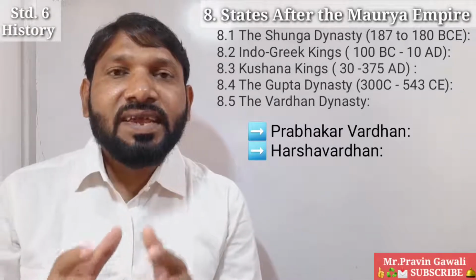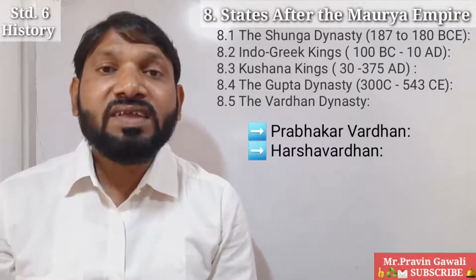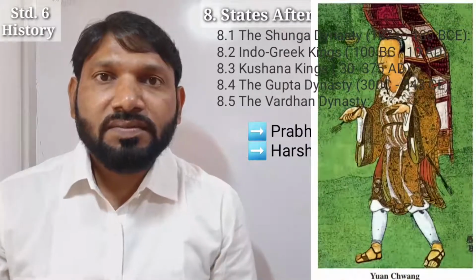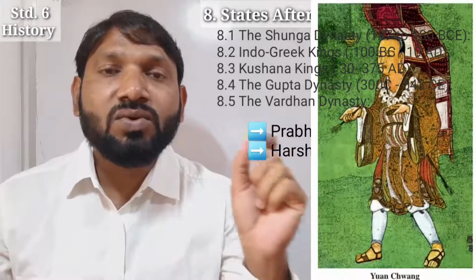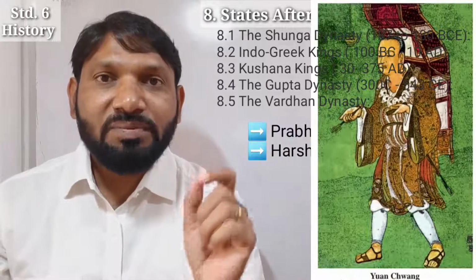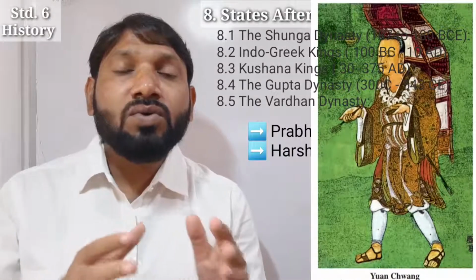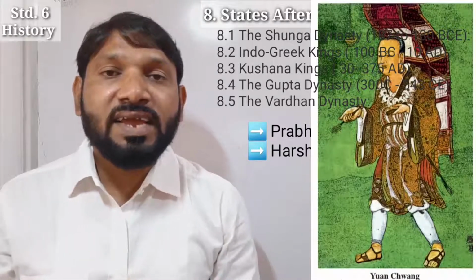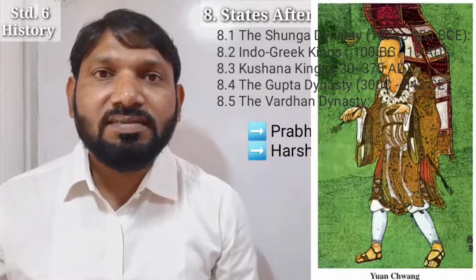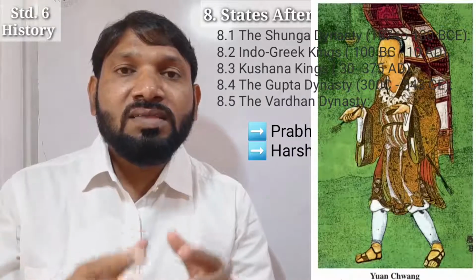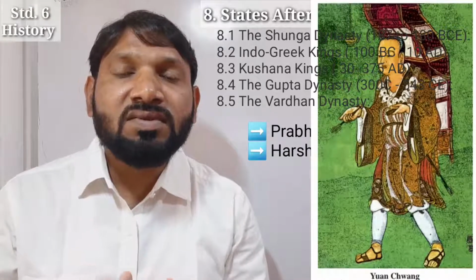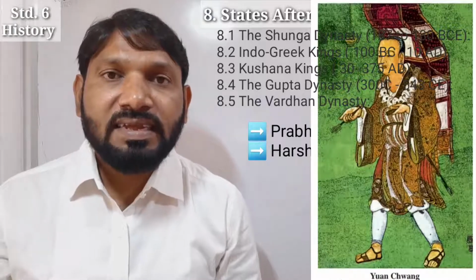Students, during his reign, a Chinese traveler, Yuan Chwang, traveled from China to India. He traveled to all the parts of India. He stayed at the Nalanda University for 2 years. On returning to his homeland, he translated many Buddhist manuscripts into Chinese.